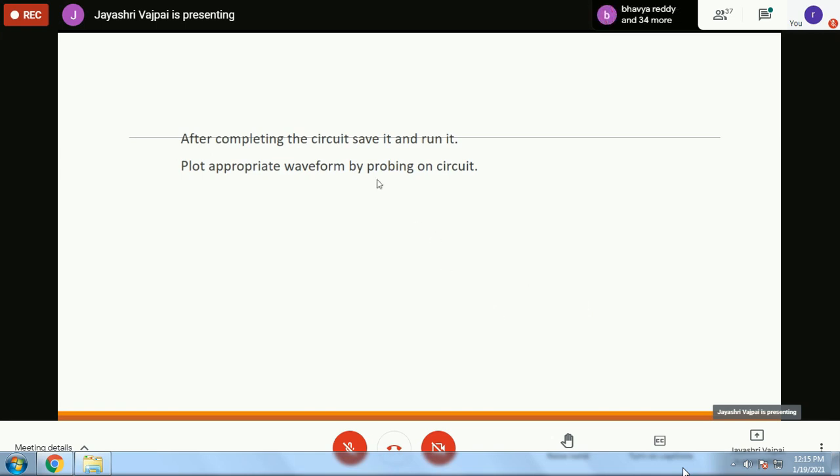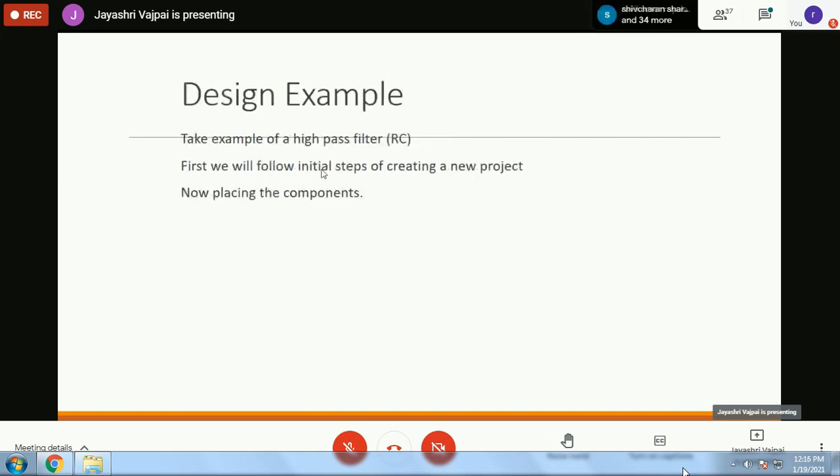So after completing the first circuit, you may not go for a very difficult circuit. A simple RLC network or a simple combination of resistances can be done. Then we can plot the particular waveform. Now let us go to a simple design example of a high pass filter.